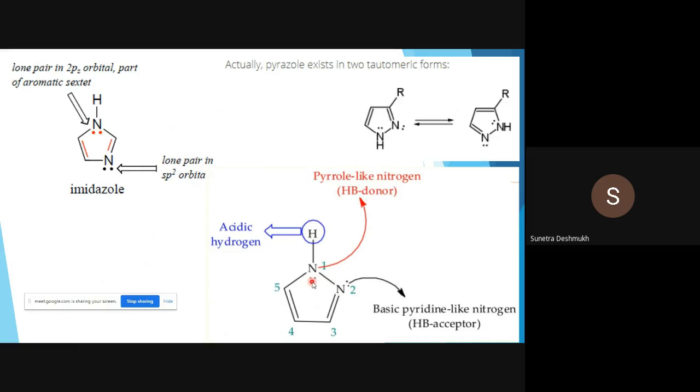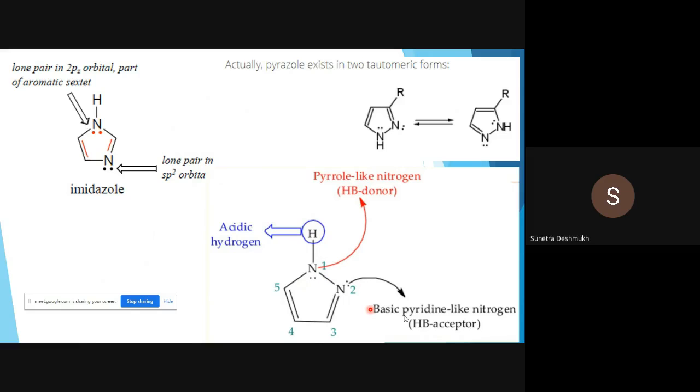And the lone pair which is present on N1, at the first position, is involved in the aromatic sextet. So these properties of imidazole and pyrazole are quite resembling each other. Okay, so no need to get confused in these things. Only pay attention to the basic things. Now here, pyrrole-like nitrogen, pyridine-like nitrogen.